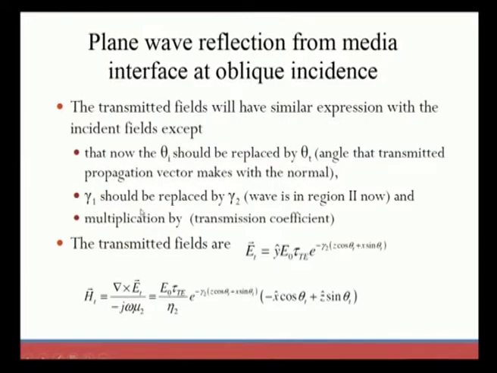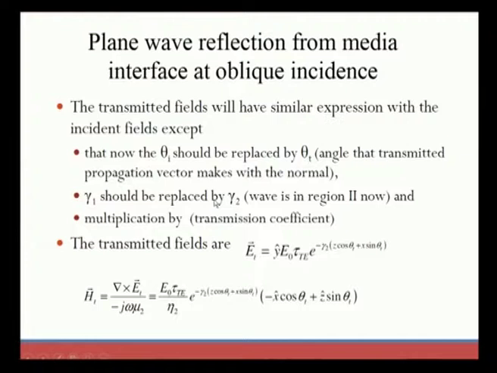Gamma 1 should be replaced by gamma 2 for region 2. So for the transmitted wave, whatever we found for the incident electric and magnetic fields will be the same for the transmitted fields.